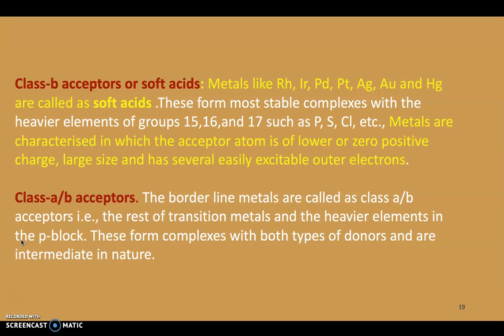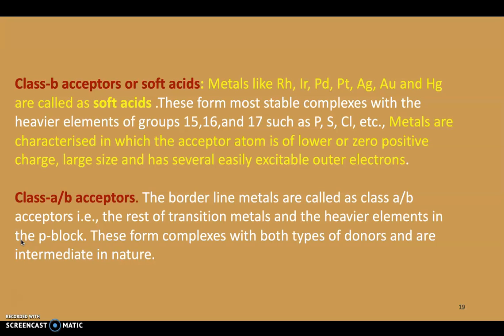And in between these, some compounds are between hard acids and soft acids. Those we can call class A or B acceptors. The borderline metals are called class A or B acceptors. That is the rest of the transition metals.